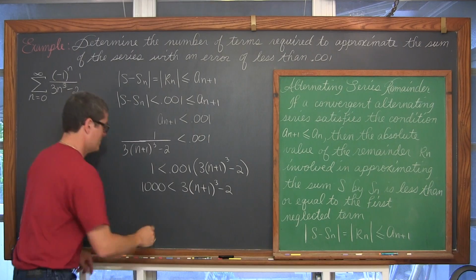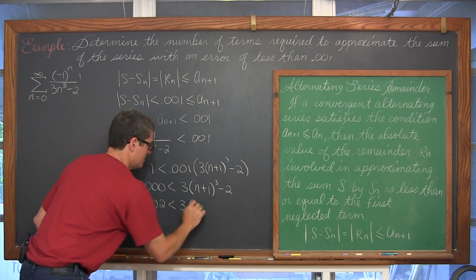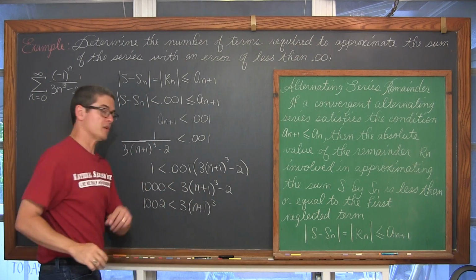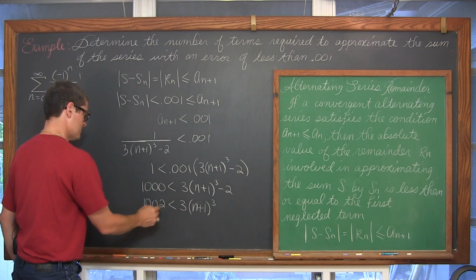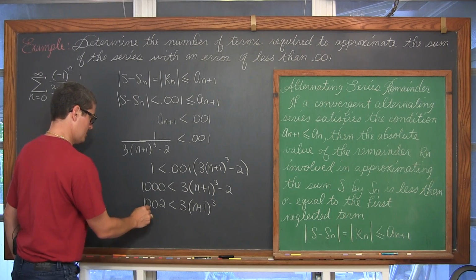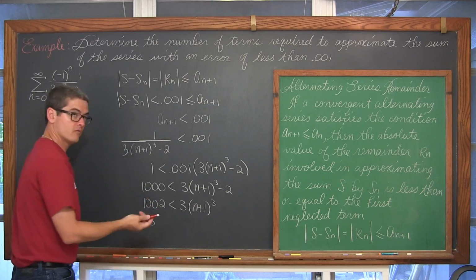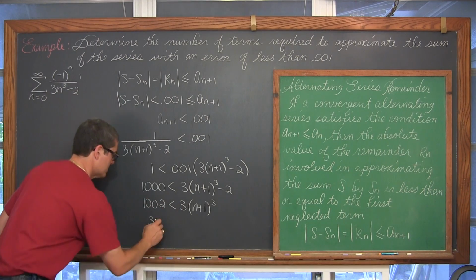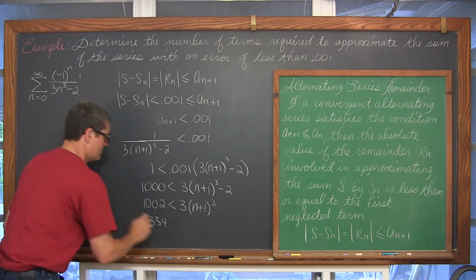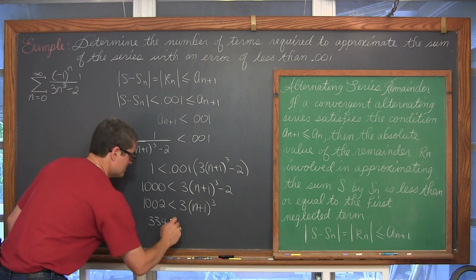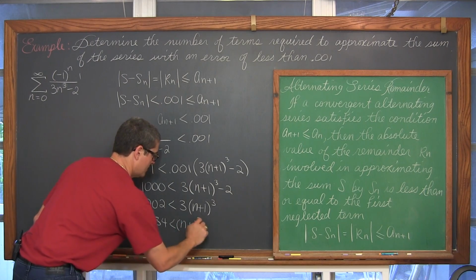Add 2 to both sides, we get 1,002 is less than 3 times n plus 1 cubed. Divide both sides by 3. And let's see here, there's 3 3s in 10, remainder of 1. Another 3 3s in that 10, remainder of 1. And we got 12, and there's 4 3s in 12. So 334 is less than n plus 1 cubed.